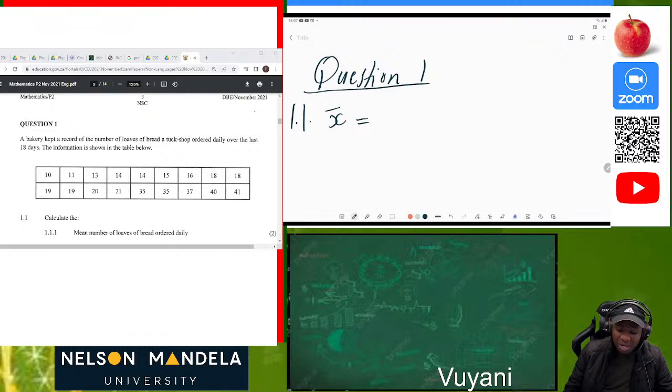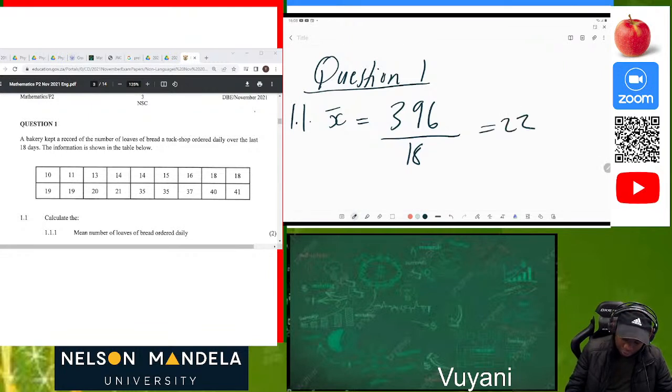Or else you can add all the values. You add 10 plus 11 plus 13 plus 14 plus 14 plus 15 plus 16, all the values which you have, and when you add them, they must give you 396. Then you divide by 18 because we want the mean. The mean is the same as the average, so we want the average of everything. The average will be the total of all the loaves ordered daily by the tuck shop divided by the total number of days. Then you're still going to get the same 22.